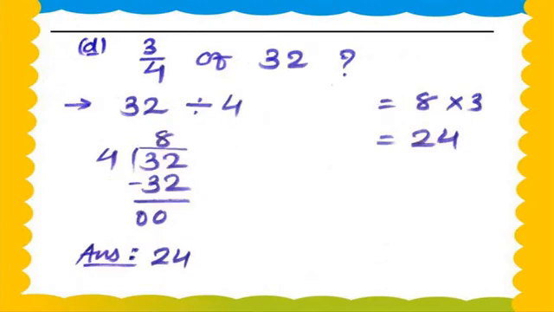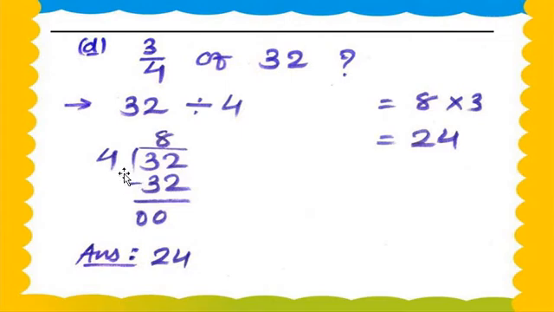Now we move on to question number D. So question D is what? 3 upon 4 of 32. First we write 32, then we write the denominator. 4 is our denominator. 32 divided by 4. Let's check in the table of 4 whether 32 will come or not.